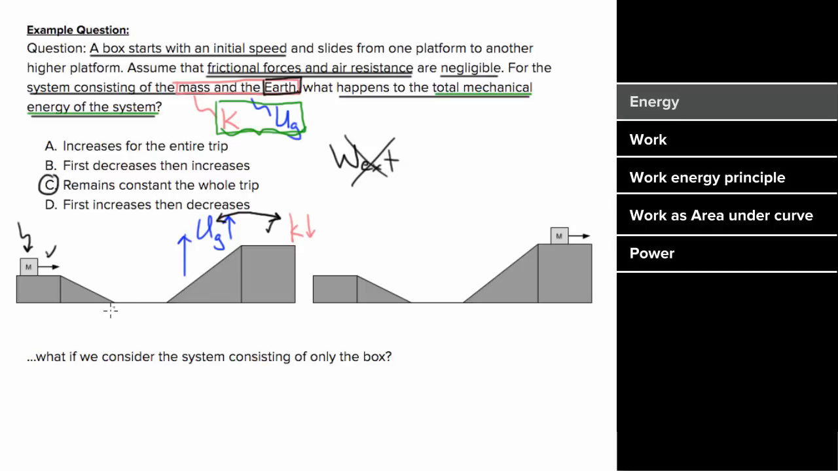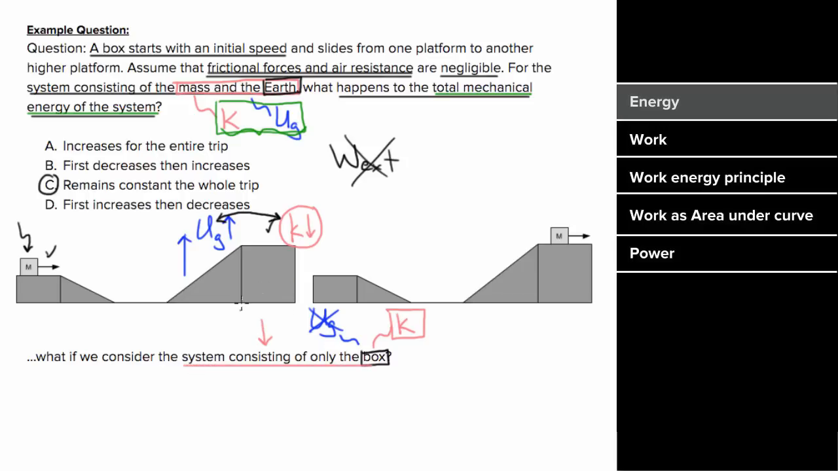Now, what if we ask this same question, but we consider a system that consists only of the box? In that case, our system has a box that's moving, so it'll have kinetic energy, but our system no longer includes two objects interacting gravitationally, so our system will have no gravitational potential energy. What happens to the total mechanical energy in this case? Well, the only energy that I've got in my system now is kinetic energy, and since that kinetic energy decreased, the total mechanical energy of the box as a system decreases.